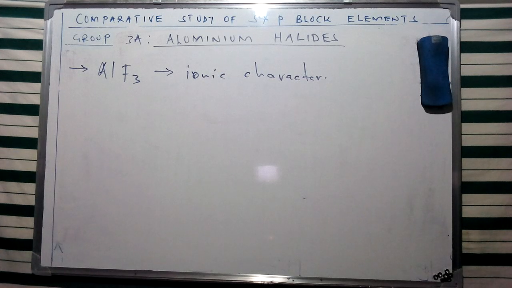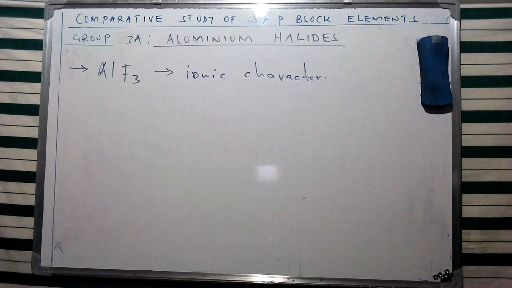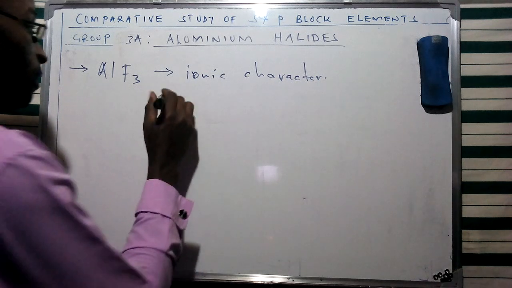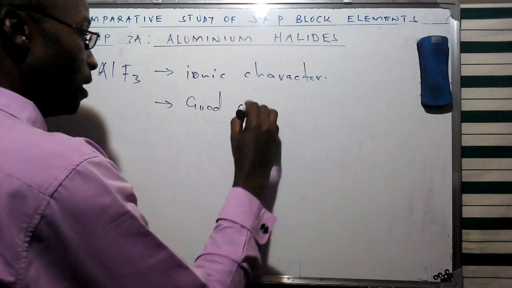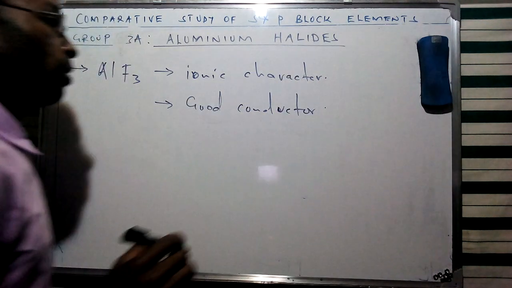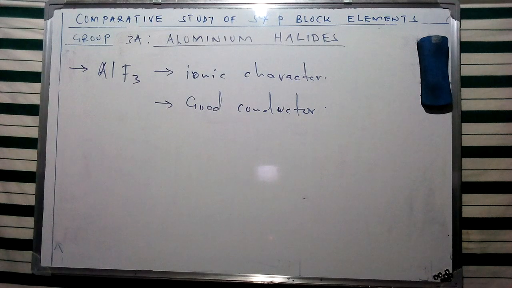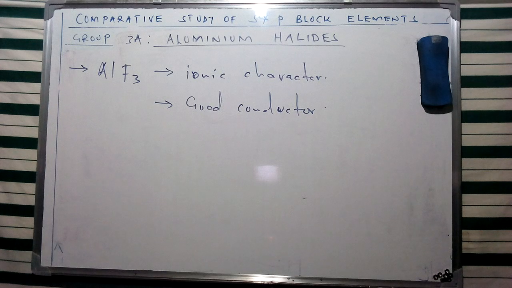We are going to expect this halide of aluminium to be a good conductor of electricity in molten form, since it is ionic. This is one of the characteristics of these halides of aluminium. By contrast, other halides are going to be forming molecular species.